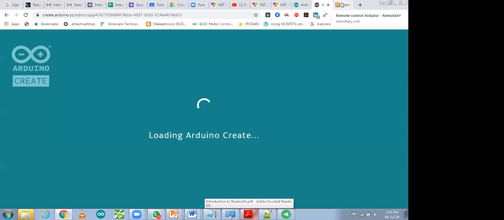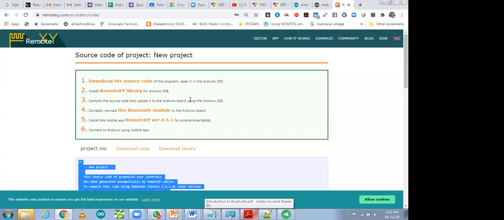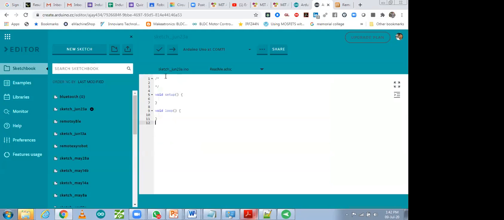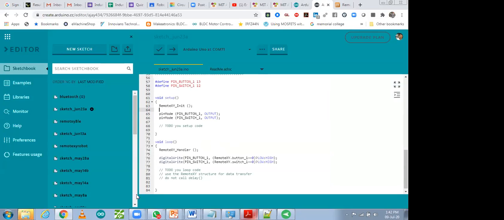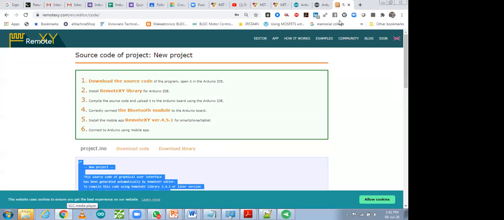What more things do you have to do? You have to follow these 6 steps, and only then will it get connected with the mobile. First of all, let me copy my code and paste it over there. After pasting it, we have to upload some libraries and do all these things. These 6 steps say: download the source code or copy this code, and